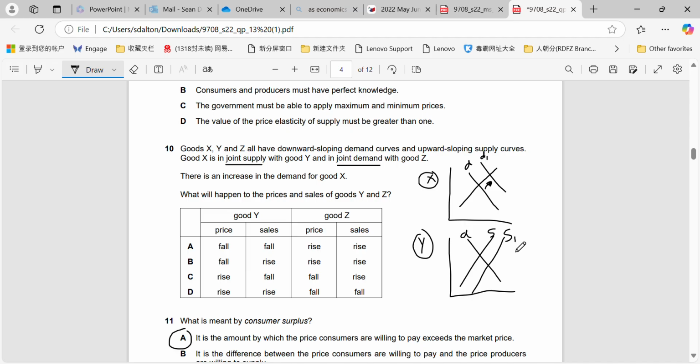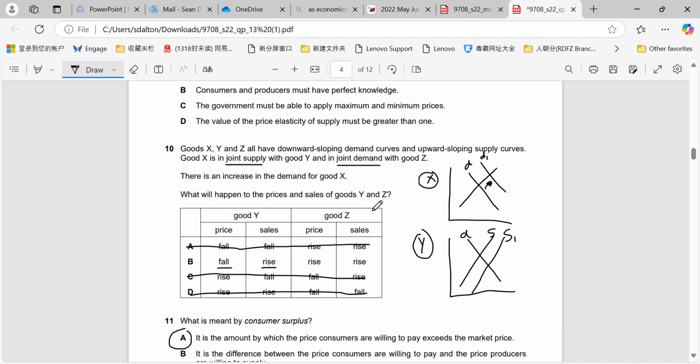So for good Y, the price we can see here is going to fall, and the quantity we can see is going to move to the right. So their sales will rise and the price will fall. And straight away that tells us the answer then, if we can identify that.